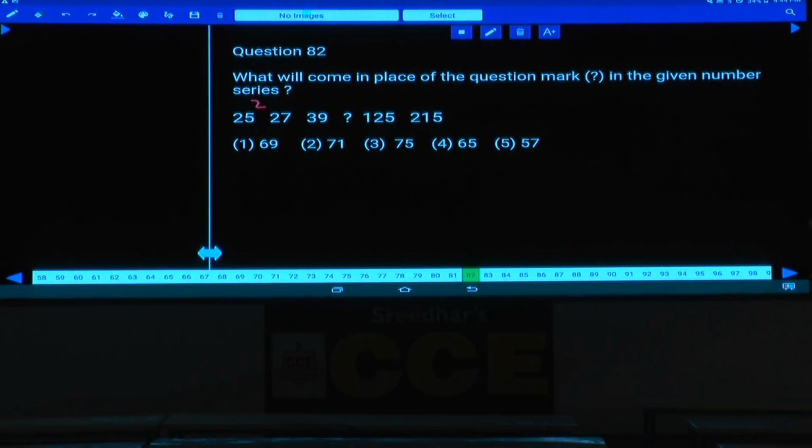And 27 and 39, the difference between these two numbers is 12. Now 125 and 215. What is the difference between these two? 125 and 215, how much is the difference? 90 is the difference. Then how can I express this one?